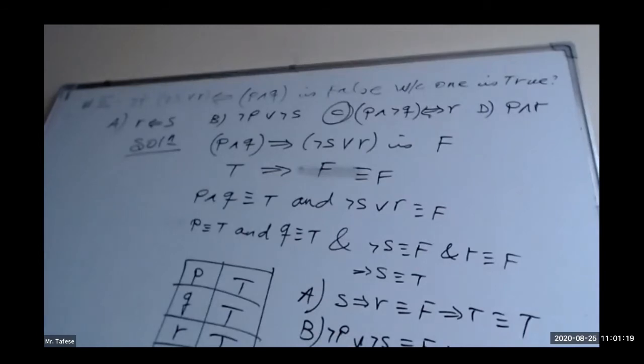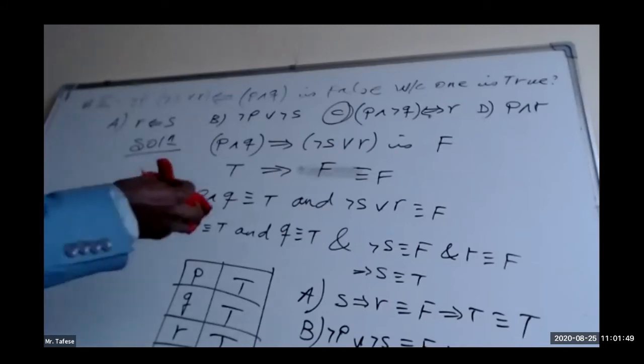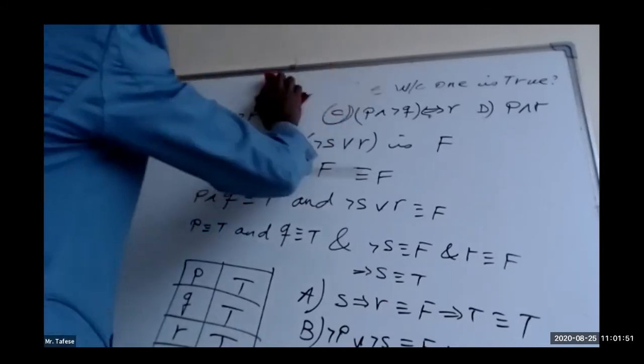Now let me take you to slide number 28, if you have the document. Slide number 28 on the PowerPoint presentation that was given last time. Determine whether each of the following compound propositions is a tautology, a contradiction, or neither. Okay? Let us see them one by one.